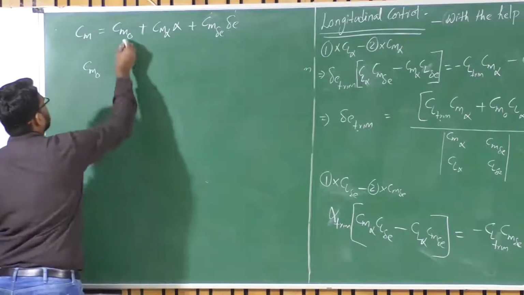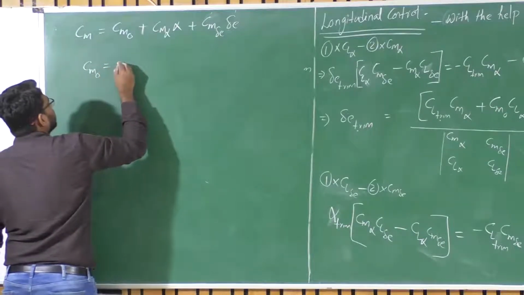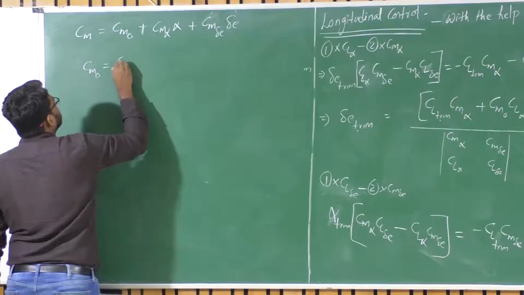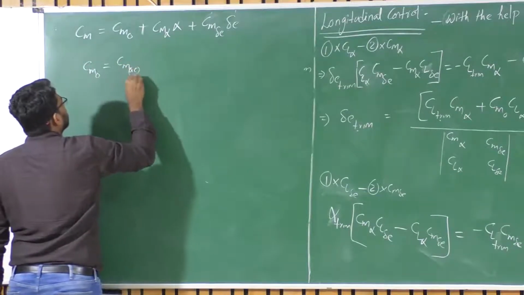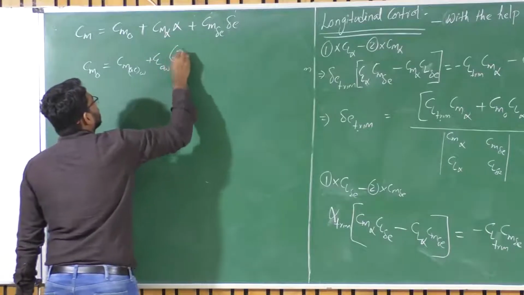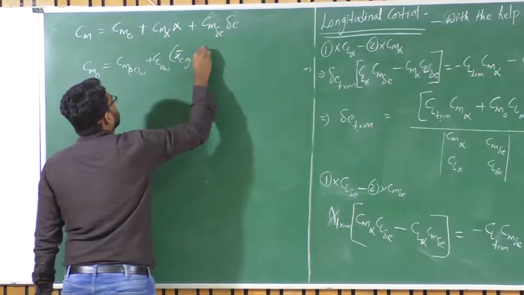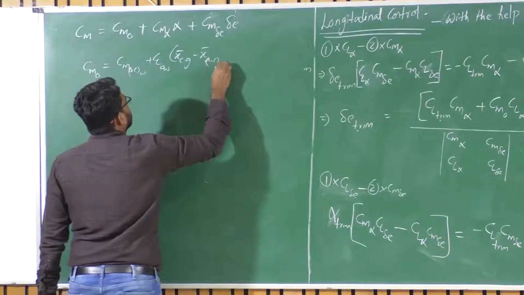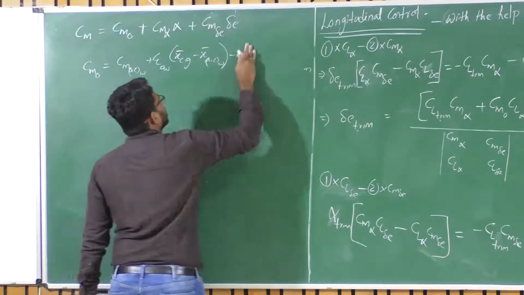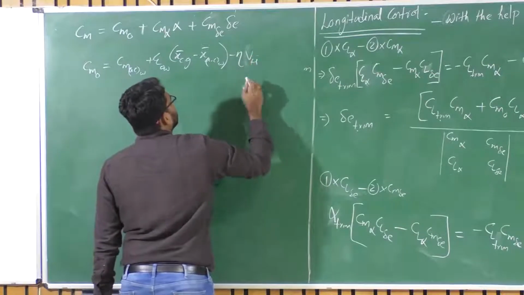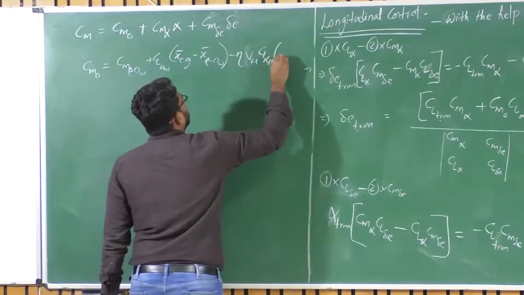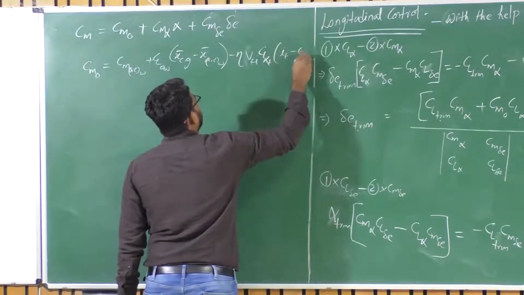Okay, so this Cm naught will still remain the same. Cm naught is equal to Cm AC of wing plus CL naught of wing times x bar CG minus x bar AC of wing, minus eta St upon S, or you can say the tail volume ratio VH, times CL alpha of tail times i_T minus epsilon naught.